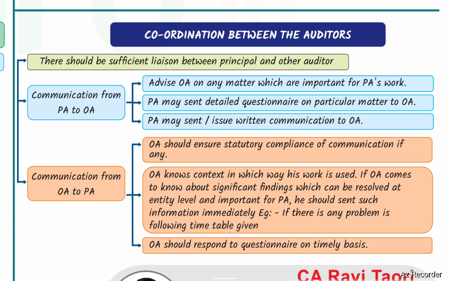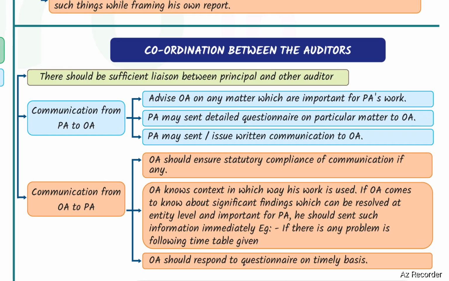There should be sufficient liaison between the principal and other auditor. Communication from the principal auditor to the other auditor: advise the other auditor on any matters which are important for the principal auditor's work. The principal auditor may send a detailed questionnaire on a particular matter to the other auditor, or may issue a written communication to the other auditor.